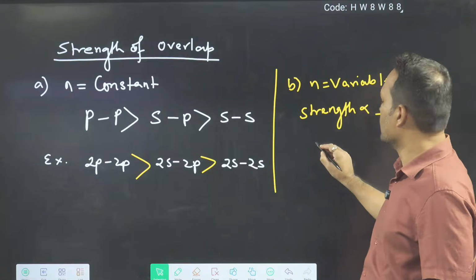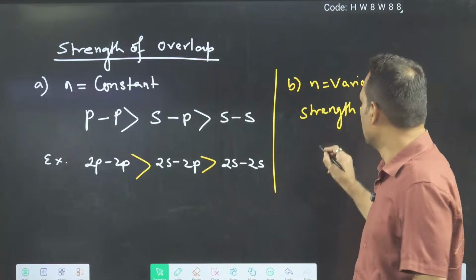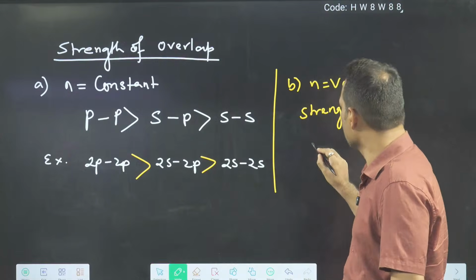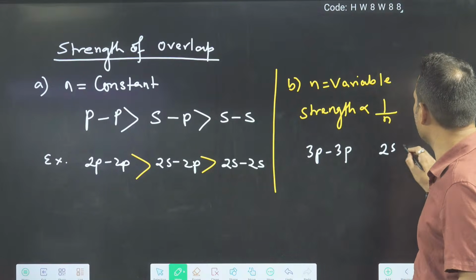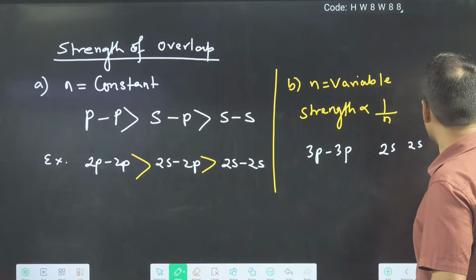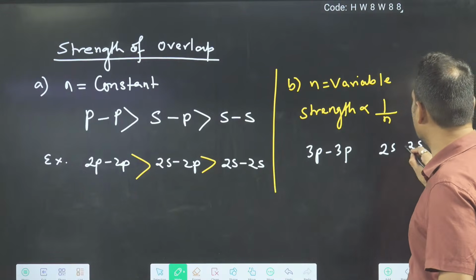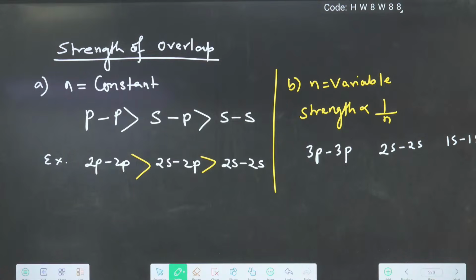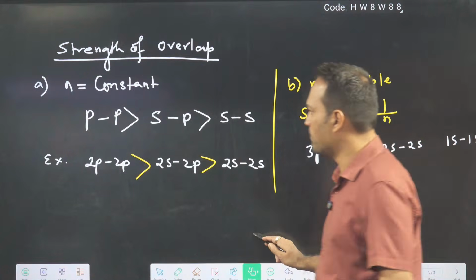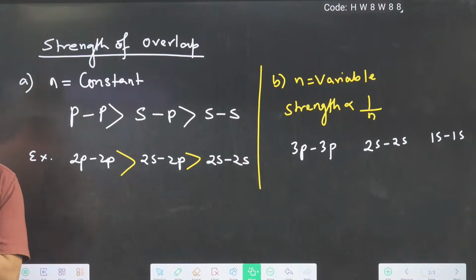So we have said this. Now you don't have to check SP first. You have to check the orbit number. Like see, I have written here, suppose you are having 3p overlap, 2s overlap and 1s overlap. Can you tell me the order? Which overlap will be stronger?